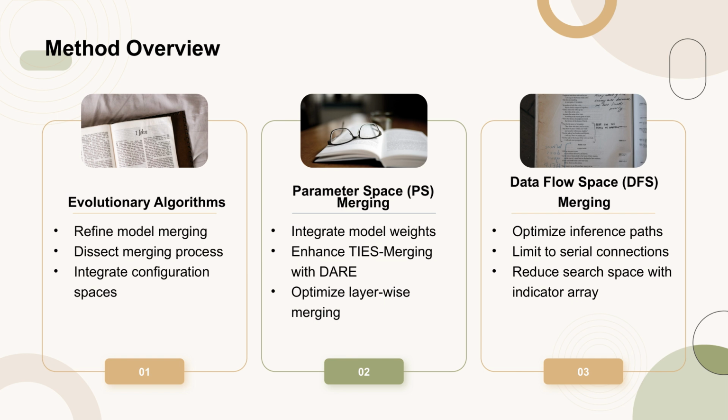This is achieved by leveraging task vectors analysis and enhancing TIES merging with DARE for more granular, layer-wise merging. In the data flow space, the focus is on optimizing the inference path that tokens follow as they traverse through the neural network, preserving the original weights of each layer intact. The method limits itself to serial connections and non-adaptive configurations, reducing the search space with an indicator array. Both approaches can be combined to further boost the performance of a merged model.